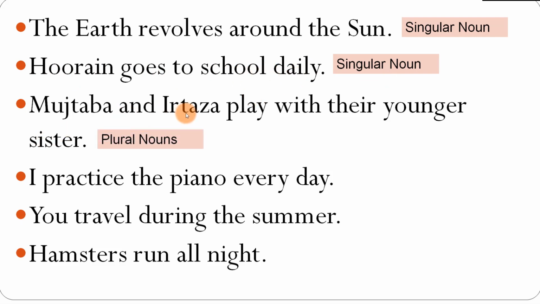Mujtaba and Itza, a plural noun has been used over here. Both are the subject. Play, no addition of s can be seen over here. Mujtaba and Itza play with their younger sister. Mujtaba and Itza are the subject, plural nouns. Play is a root verb without the addition of s or es. With is the preposition. Their is the possessive pronoun. Younger sister is the object.